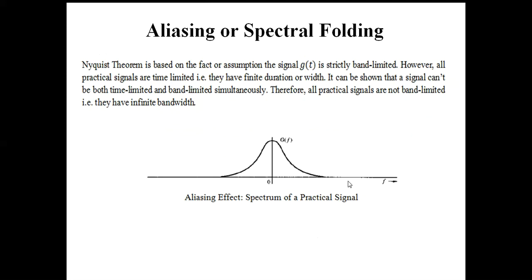Now, coming to another problem that arises during sampling, which is known as aliasing or spectral folding.